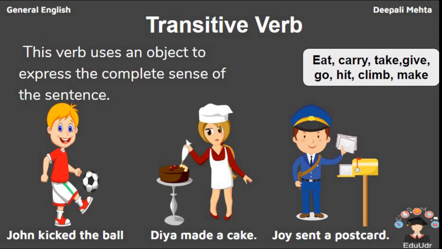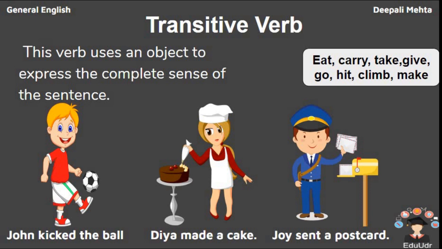Second, Diya made a cake. Now, if I had written Diya made, then it would be an incomplete sentence. So, I wrote Diya made a cake. The next one is Joy sent a postcard, which makes a complete meaning that Joy has sent a postcard. So always remember that in a transitive verb, we always ask the question what or who on the verb. If we get the answer, then that is known as the object and the verb is known as the transitive verb which requires an object.